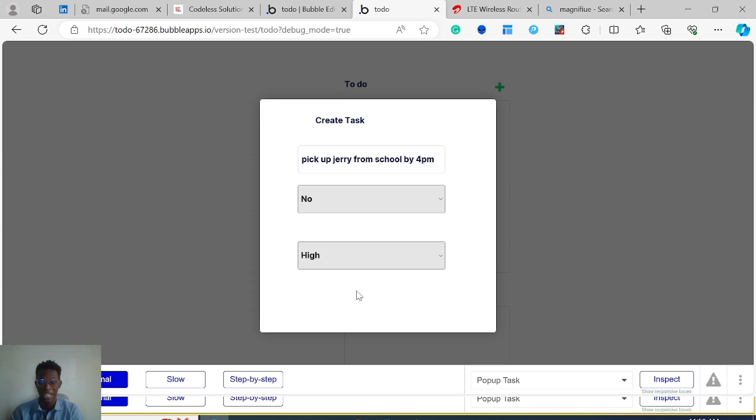And Jerry's my dog. Oh my. Someone else will pick him up from school. I don't know Jerry's, this is hypothetical.